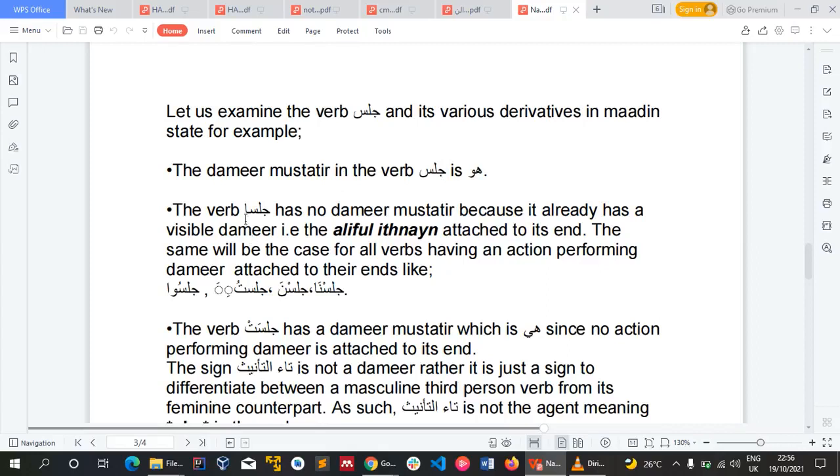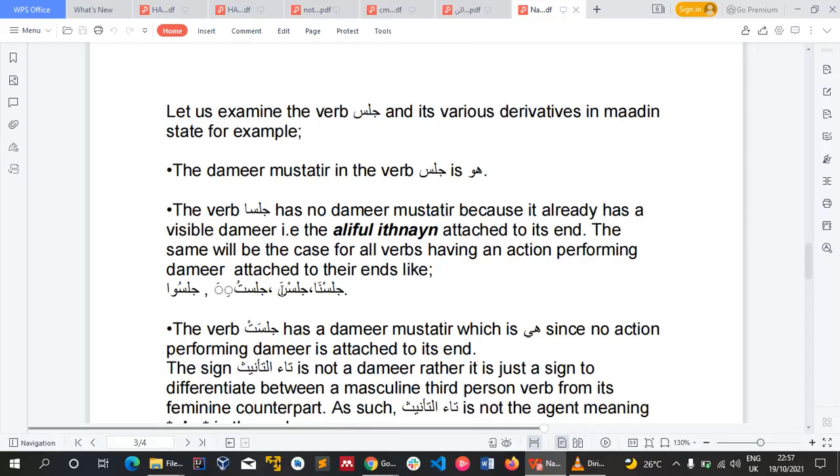So we said for jalasa, it has no damir mustatir. Why? It has this visible damir attached to the end already, and that's alifu isnain. So this alifu isnain is defined in this context. I hope you get. The same will be the case for all verbs having an action performing damir, meaning a damir attached to the end of the verb itself. That is defined. That is the action performing pronoun. So more like jalasna, this na is attached to the end. You cannot have damir mustatir because we have a damir attached to the end of the fi'l already.